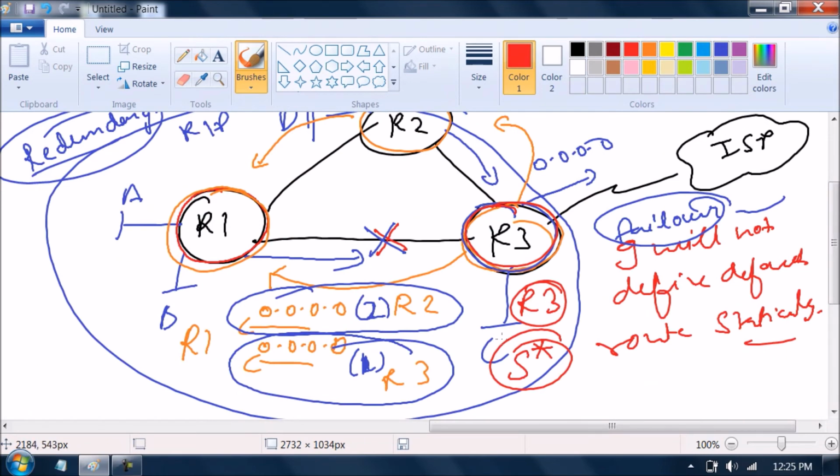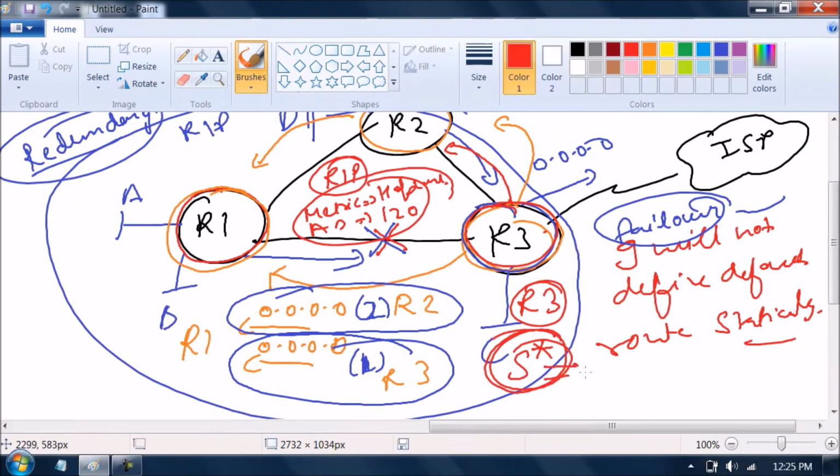But you want R3 to advertise this static default route as a RIP route to R2, and it means for R2 and R1 this will be a RIP route with metric hop count and with AD 120. But on R3 this will be a static default route with metric 0 and AD 1.